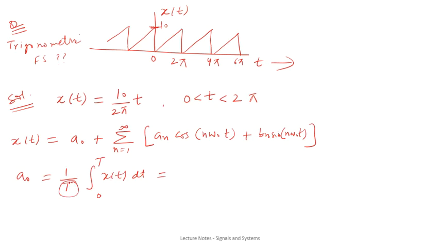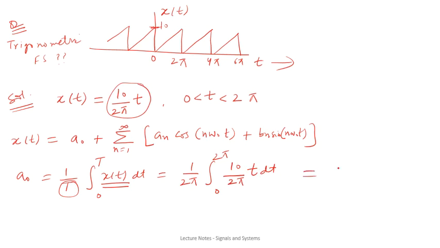So this T, which is the time period, can be seen from the waveform to be 2 pi. So you just put the value of 2 pi instead of T. Then you put the expression for xt, which is 10 upon 2 pi times t. So 10 upon 2 pi times t dt. Now you just have to solve this simple integral. You will obtain its value as 5.